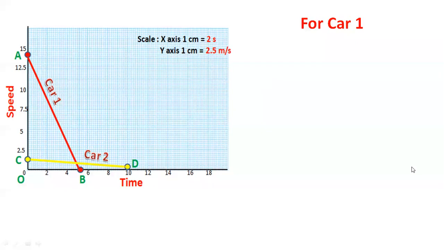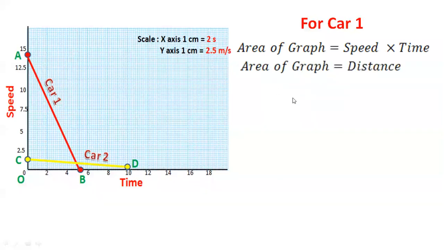Samale, you need to change your answer. The answer is not slope. If you calculate slope from this, you will get the third quantity. You cannot use slope here. You have to calculate area in this case. The area of this graph is speed into time, multiplication of speed into time. So that will give us distance. That we already know. So in this case, distance is given by the area of this graph.